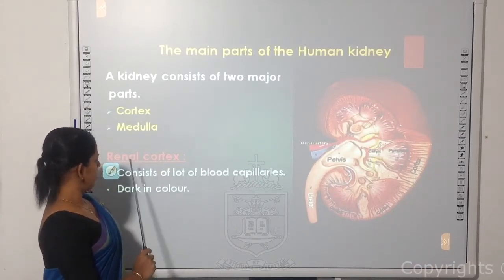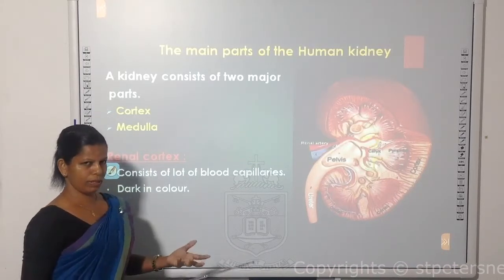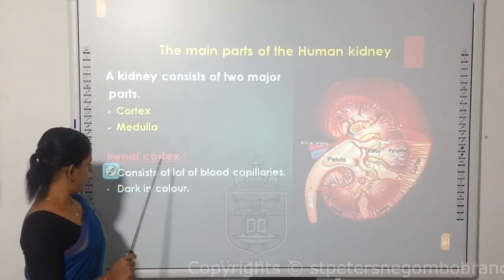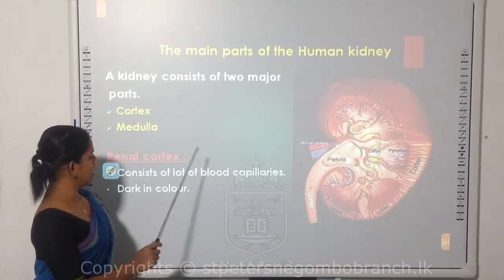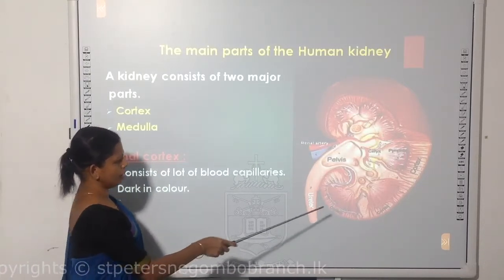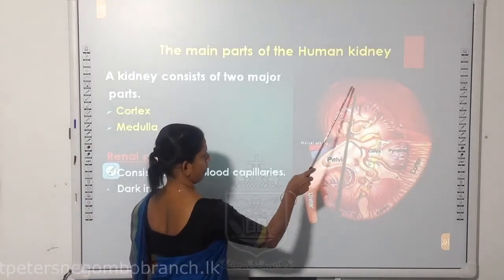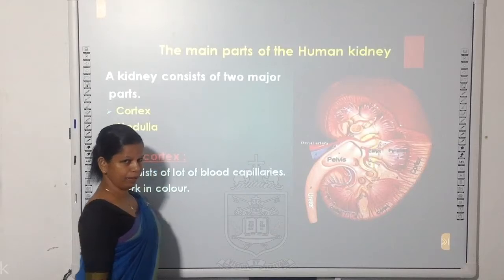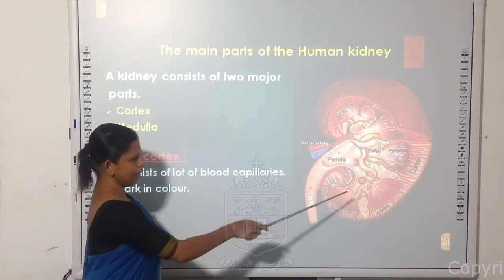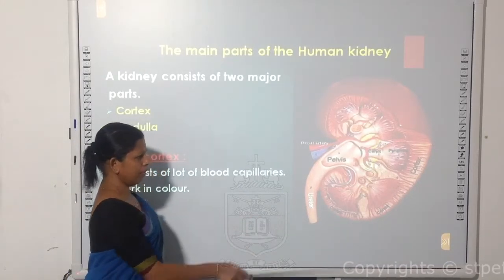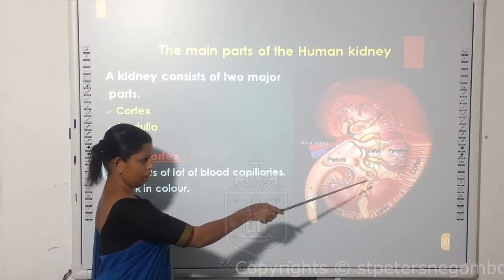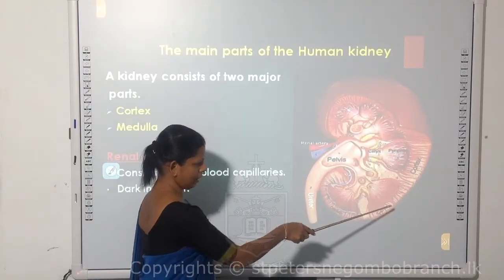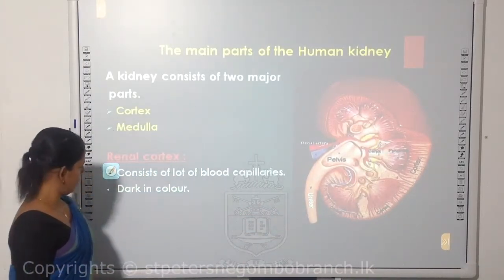We are going to talk about the renal cortex. The renal cortex consists of a lot of blood capillaries, dark in color. You can see the layer, that layer is the cortex here. So there are a lot of blood capillaries, and you can see they are dark in color.